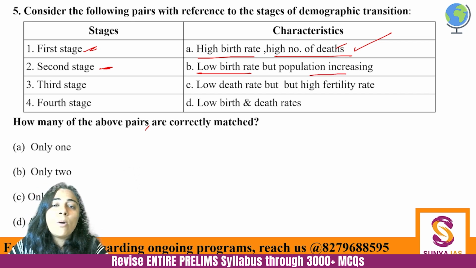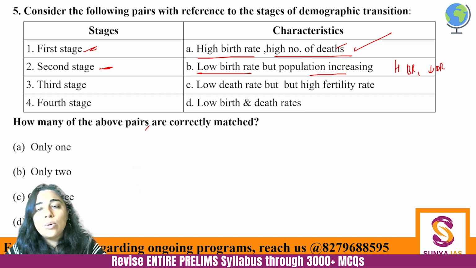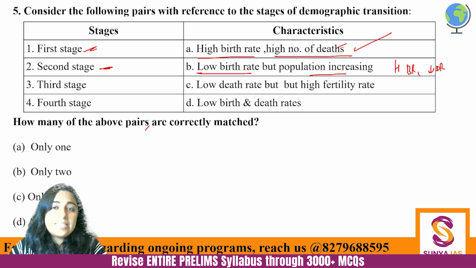But we have high birth rate and low death rate, because eventually slowly the medical facilities are improving overall. ठीक है?